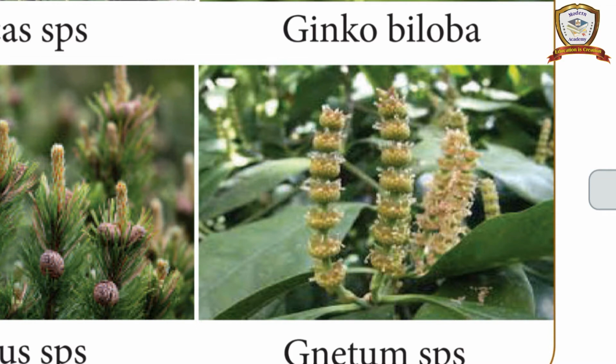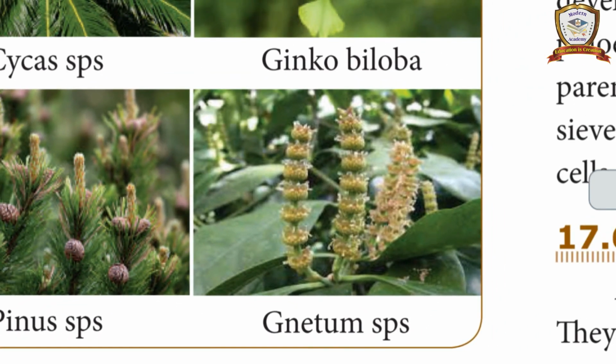They possess advanced characters like an angiosperm. It is an advanced form of gymnosperm. It looks like an angiosperm. The ovules are naked but developed on a flower-like shoot. See, it looks like a tulsi flower. Can you see this? See, this is a flower-like structure. Okay, so example, Gnetum. The plant name is Gnetum.